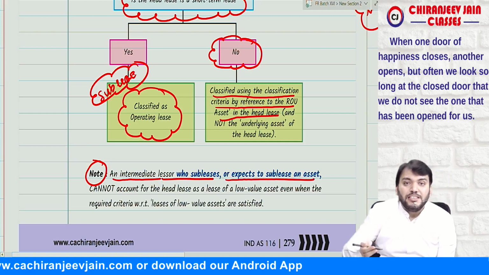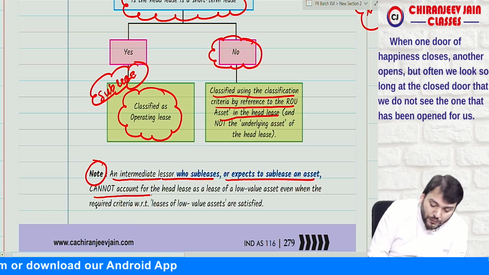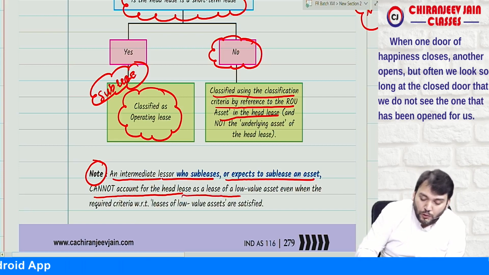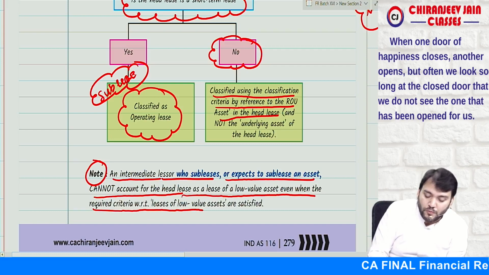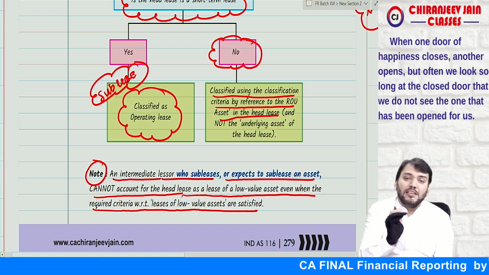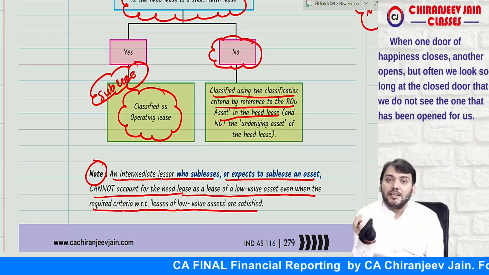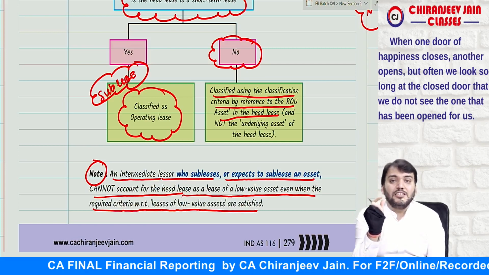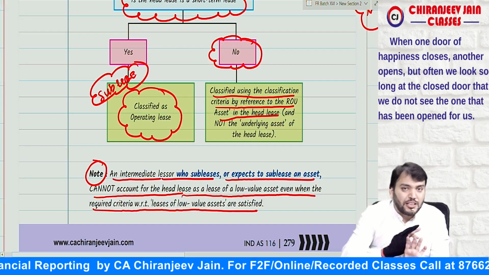asset cannot account for the head lease as a lease of low value asset, even when the required criteria with respect to lease of low value asset are satisfied. Means if the lessee is expecting to sublease any asset, then they cannot classify the head lease as the lease of low value asset. Means if there is a lease of low value asset, then that exemption is not available.